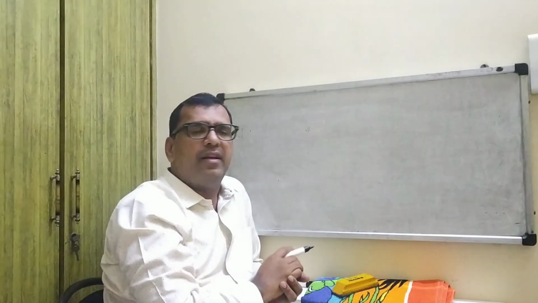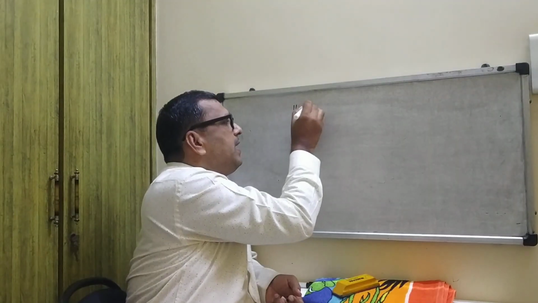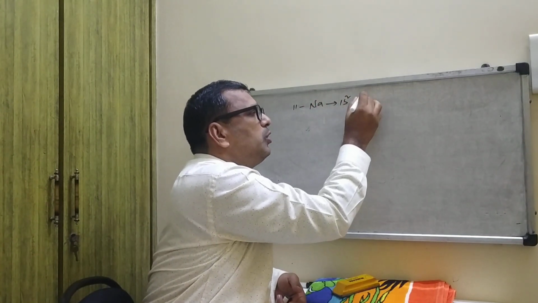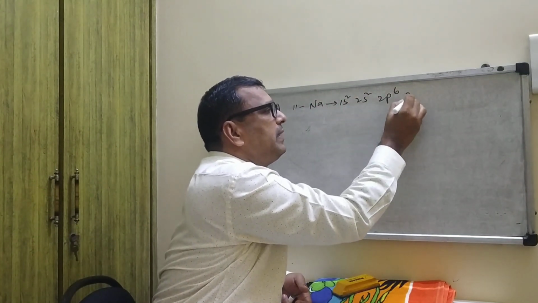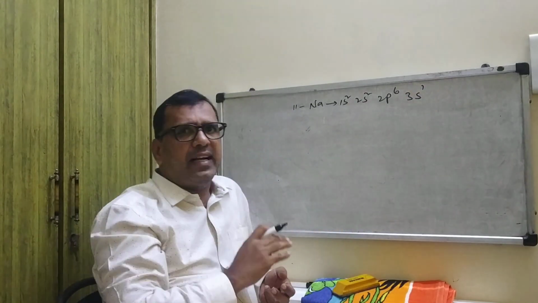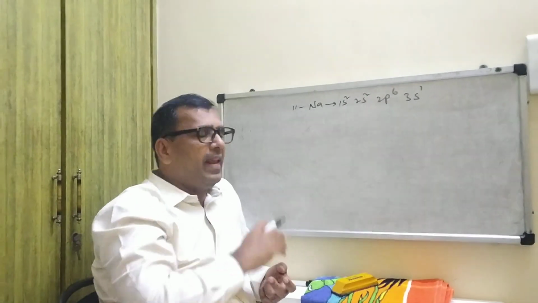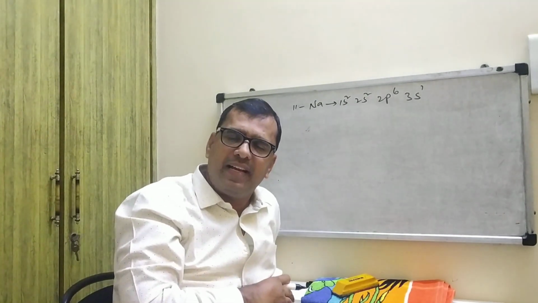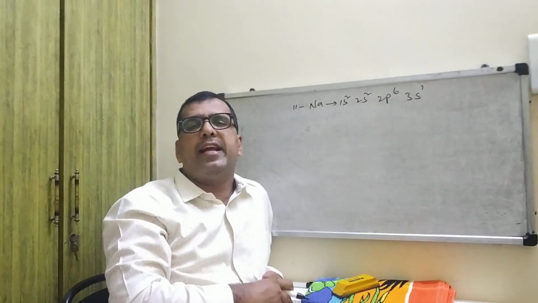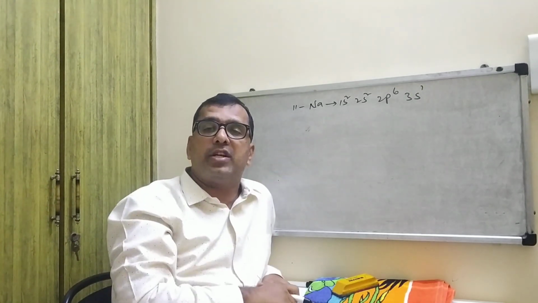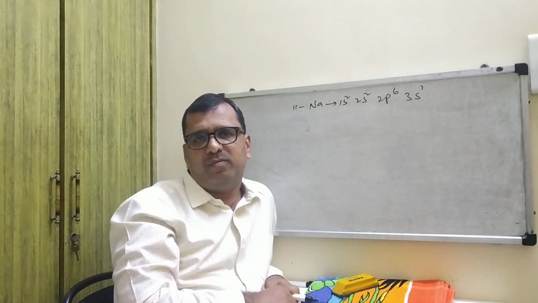Generally, we write the electronic configuration like this: sodium, Na, 1s2, 2s2, 2p6, 3s1. If you want a detailed explanation of electronic configuration, I will explain in the next video, or it is already present in the atomic structure video.